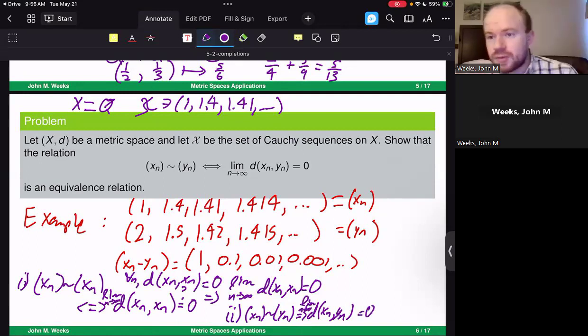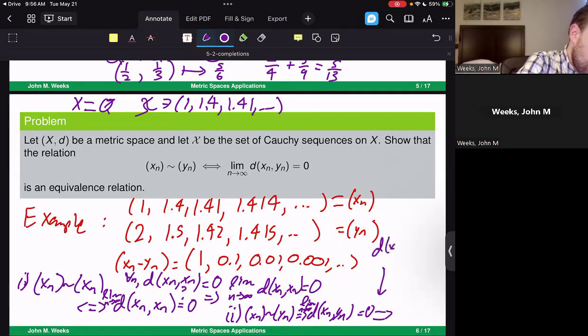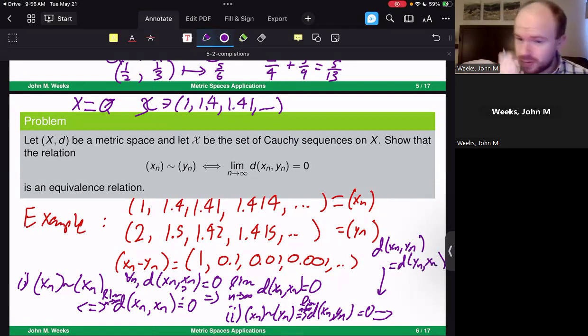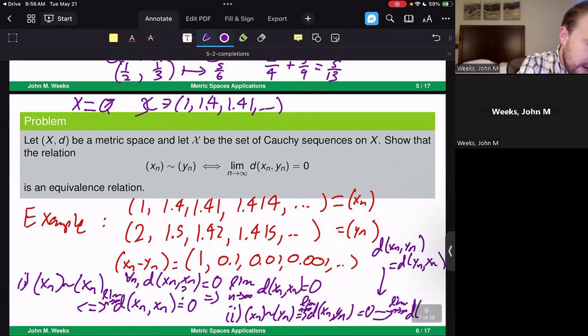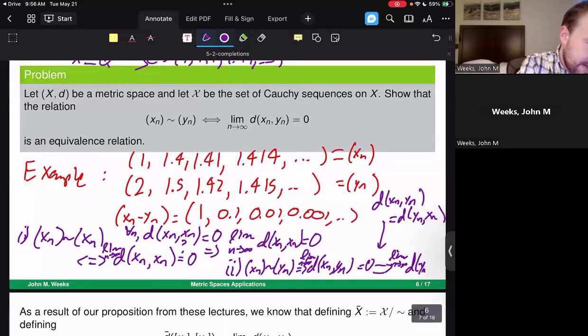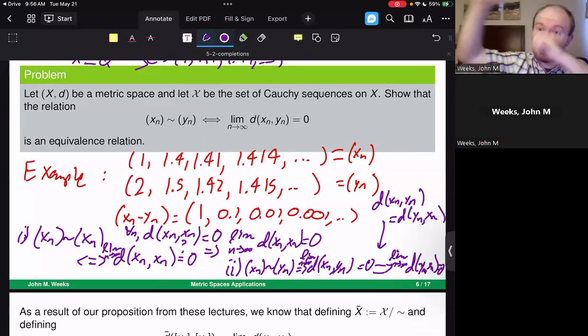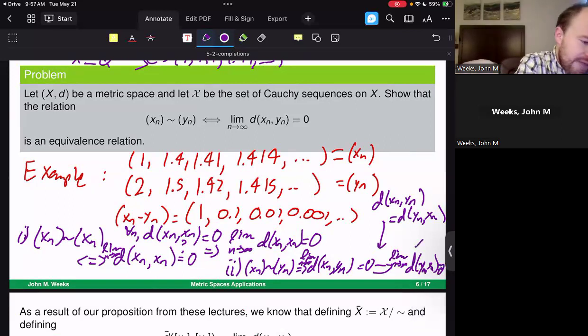But the same thing is going to be true even if we switch the two coordinates. The reason is that d(x_n, y_n) is equal to d(y_n, x_n), and that's due to the symmetry of any metric that we choose. So the limit as n goes to infinity of d(y_n, x_n) has to be equal to 0 as well, by the fact that these two sequences are term by term the same. And remember that this means that, by definition, y_n is related to x_n.